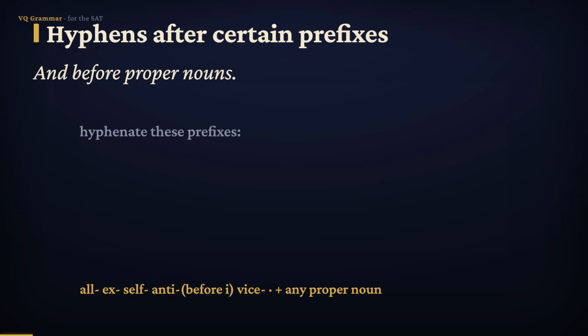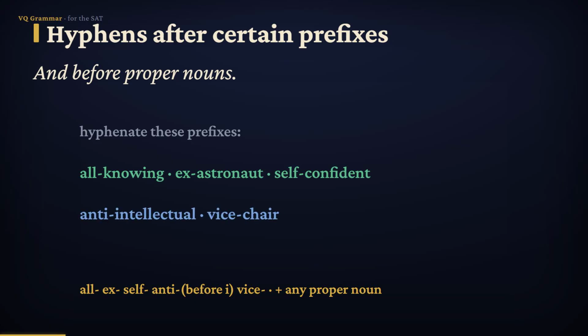Always hyphenate after the prefixes all, ex, self, anti when it comes before an I, and vice, except for vice president. So, all-knowing, ex-astronaut, self-confident, anti-intellectual, vice-chair. You also hyphenate any prefix attached to a proper noun or proper adjective. Post-Vietnam, pre-Columbian, mid-July. When a prefix meets a capital letter, put a hyphen between them.